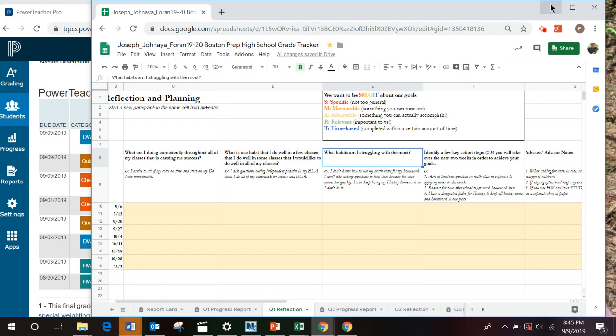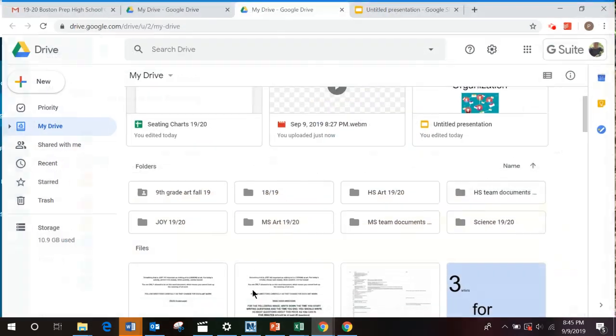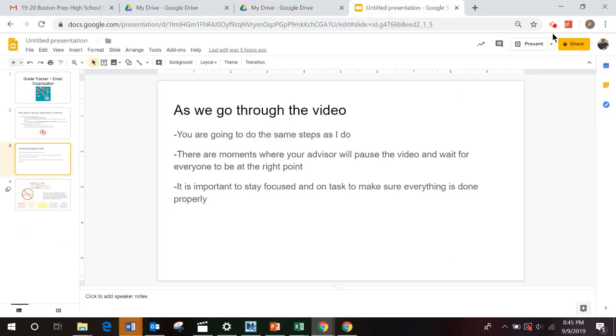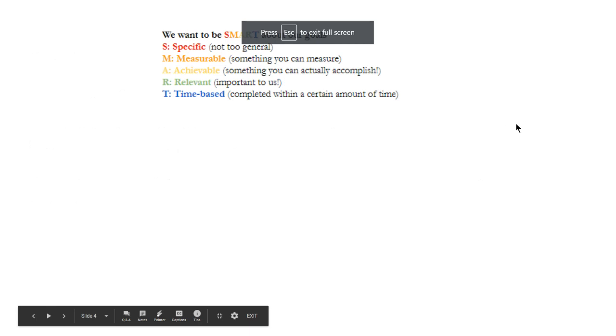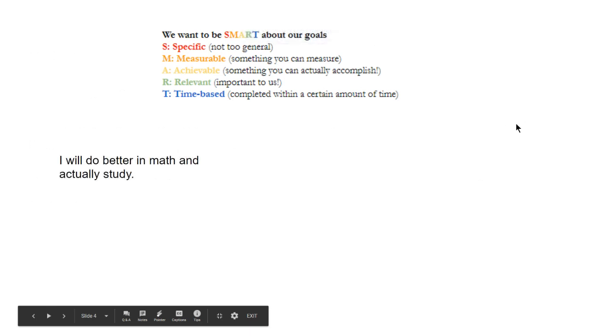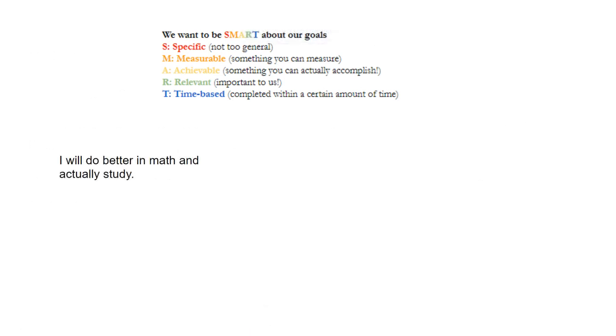Before we go to writing these, I want to go back to what our SMART goals should look like. If we're looking at Janaea's math grade, Janaea could simply say, I will do better in math and actually study. But if we look at our SMART goals, which are supposed to be specific, measurable, achievable, relevant, and time-based, this goal does not answer all of those parts.